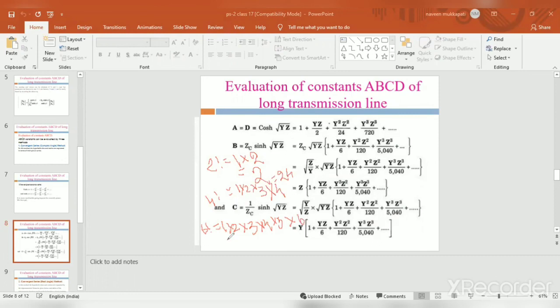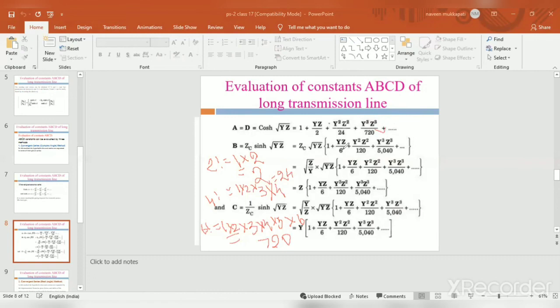Okay, what is the value for that? 1 into 2 means 2, 2 into 3 means 6, 6 4s are 24, 24 into 5 into 6 is 720. Okay, that is the factorial for that 6.